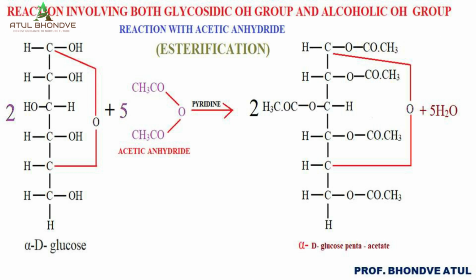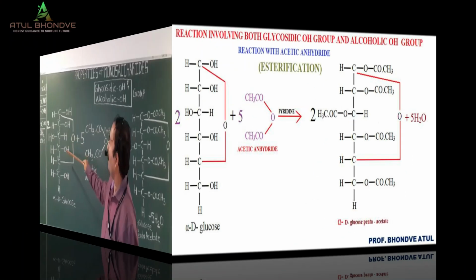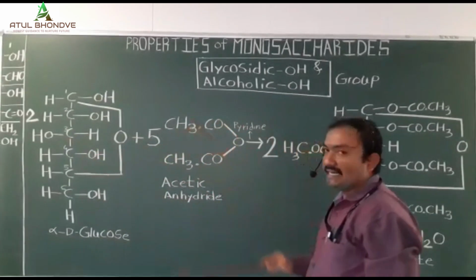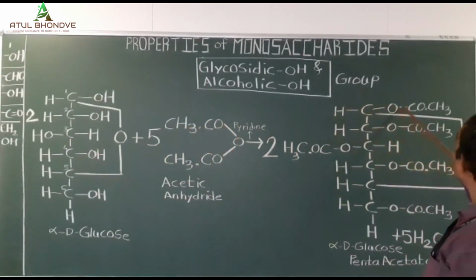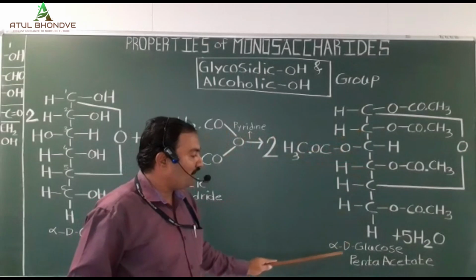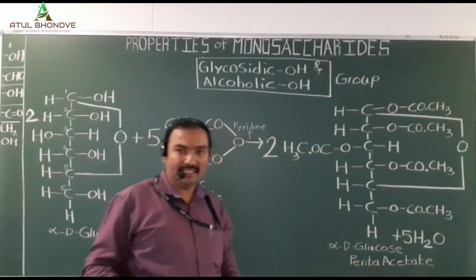The reaction is in front of you. When the glycosidic OH group and the alcoholic OH group react with acetic anhydride, there is a synthesis of acetate derivatives. This product so formed is called alpha-D-glucose pentaacetate.